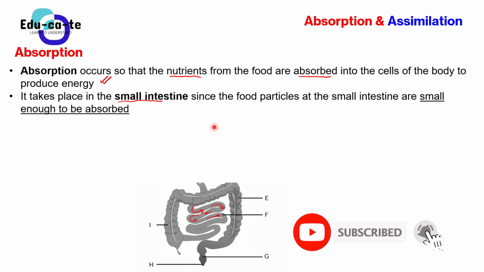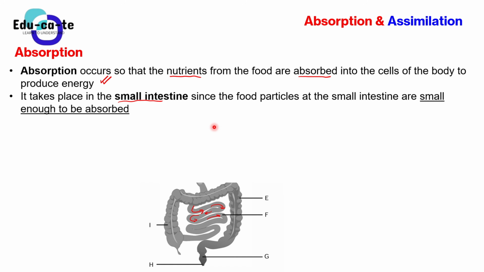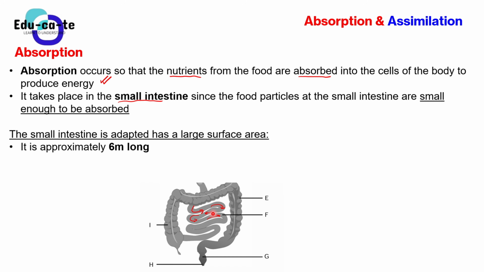Remember, in our previous video, when we talked about chemical digestion, we said that those proteins, carbohydrates, and lipids are broken down into their monomers, or into their smaller versions, or into their smaller compounds. So the moment the food particles reach the small intestine, they are small enough that they can enter into the blood and be absorbed by the blood. Because that's the whole process of absorption. We want the small food particles to enter into the blood and give us energy in some way. So the small intestine is very adapted for this process.